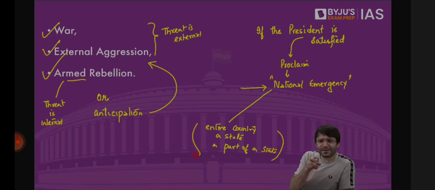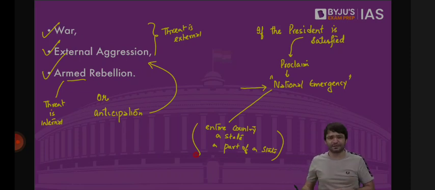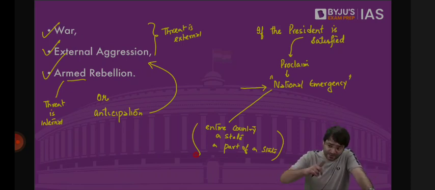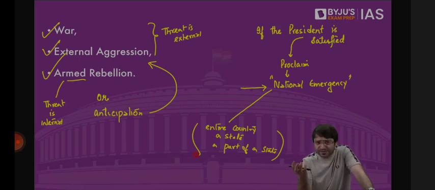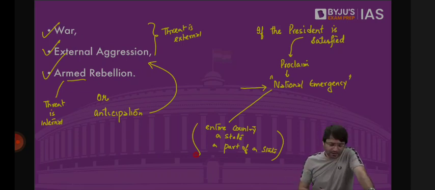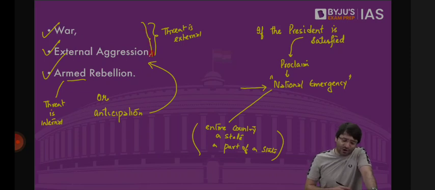Which means it is not necessary that the emergency is imposed in the entire country. Emergency can be imposed only in a part, only in a state, or any part of that state as well. So what is national emergency? It has been imposed in India 3 times in the past. It says if the president is satisfied because of war or external aggression or armed rebellion, the president will impose national emergency, maybe in the entire country or any part of the country, which means the state, or any part of that state as well. When emergency is imposed on the grounds of war or external aggression, we call it external emergency.